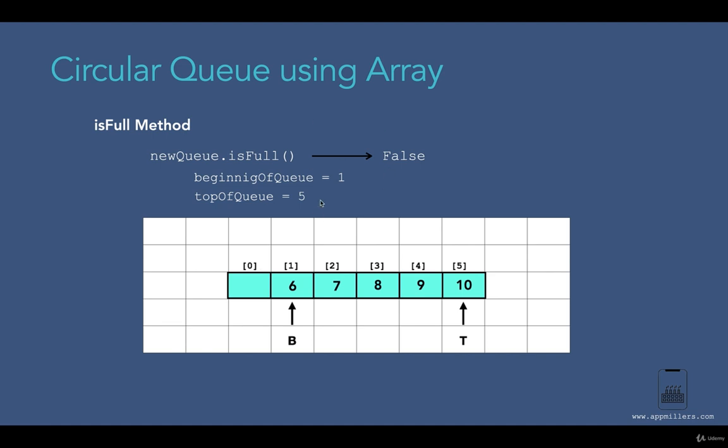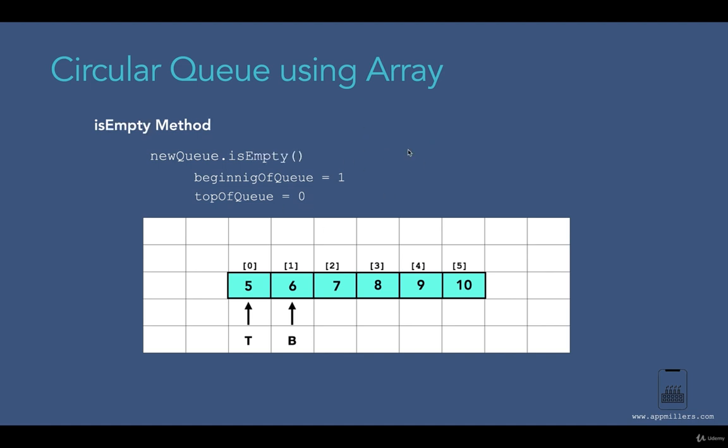Now in which cases might our queue be full? If the beginning of queue is pointing to the 0th index and the top of queue points to the last index, it means that it is full. In this case, it's going to return true, that this queue is full. Another condition might be this: if we add 1 to the index of top, and we get the index of the beginning of the queue, it means that it is full. Now if we run the isFull method for this queue over here, it's going to return true.